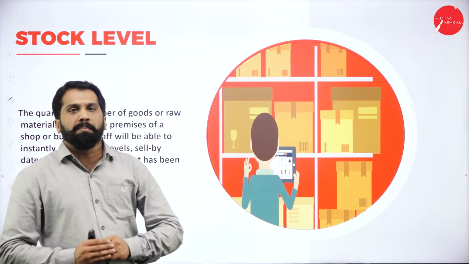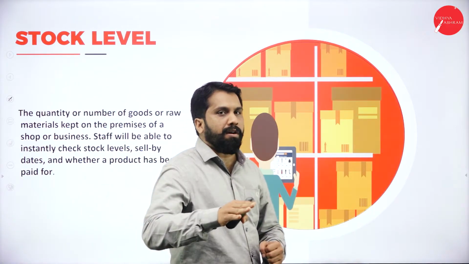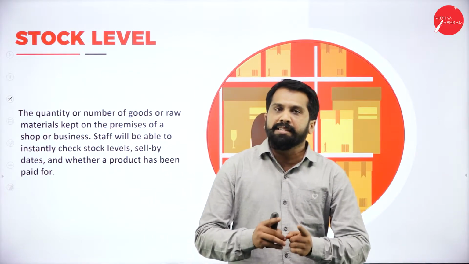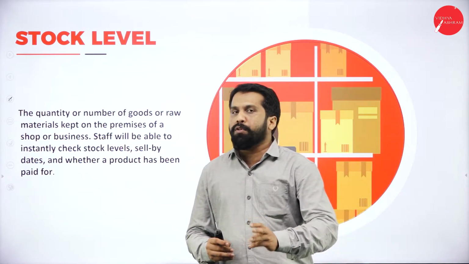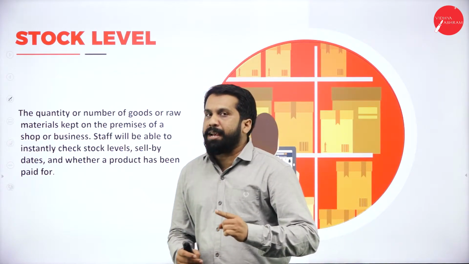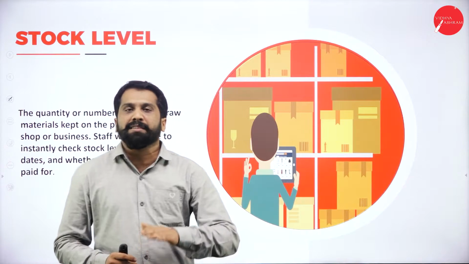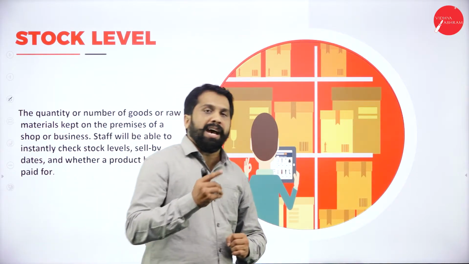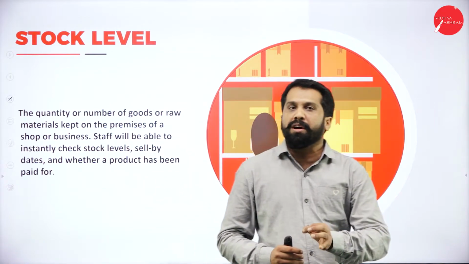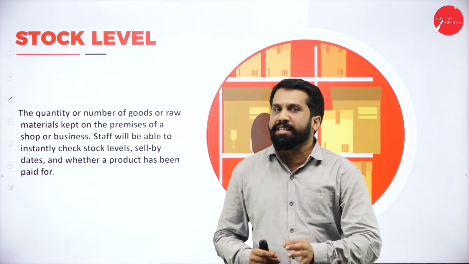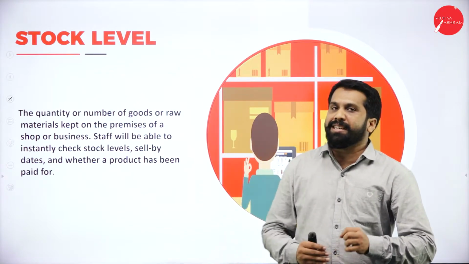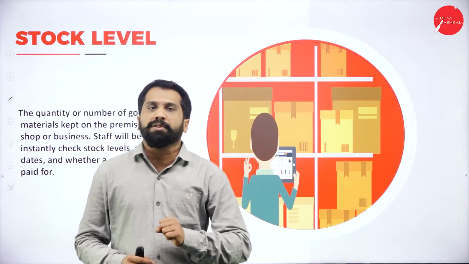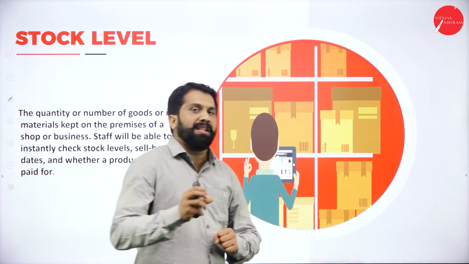Now, we don't want maximum stock level, we'll go for minimum stock level. Is it good or bad? The answer is, even if you go for minimum stock level, at the time of production you will have shortage. You have to stop your production. Now, you have to pay wages to your labor even though they are not producing units. So these are the disadvantages. But you can save the cost of godown. You can save the pilferage.